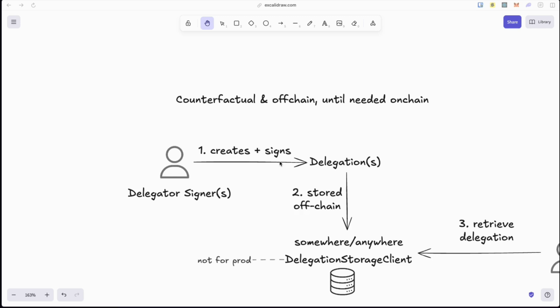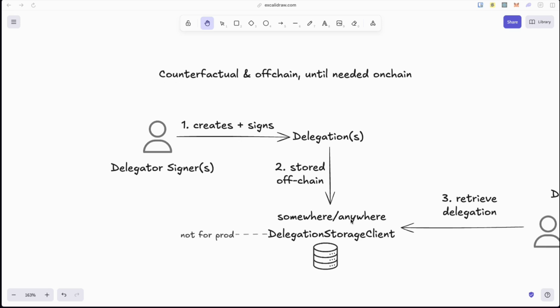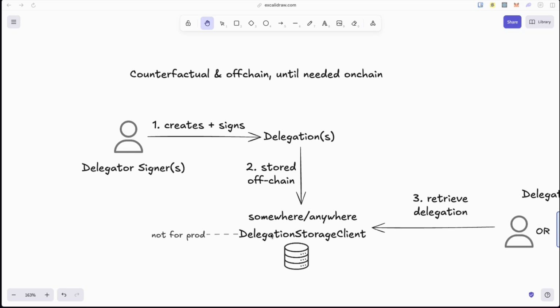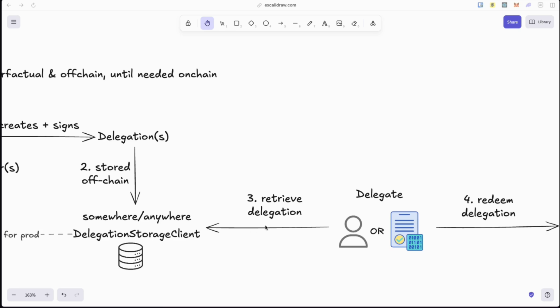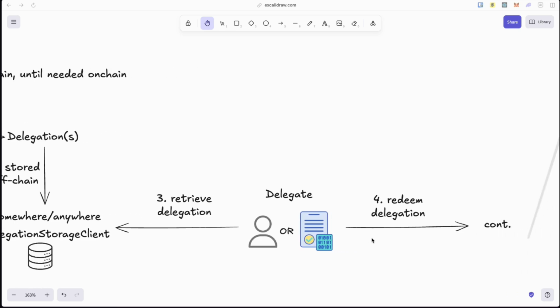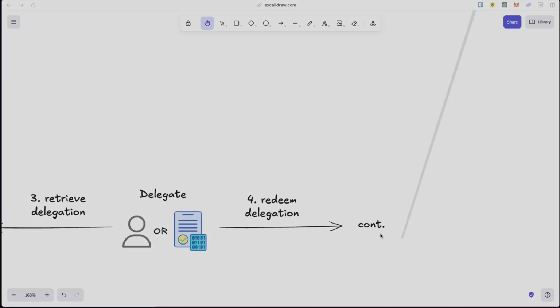So between the delegation creation and redeeming, it needs to be stored somewhere. Now, that can be stored anywhere. For development purposes, MetaMask has provided the delegation storage client, but this is not available in production. So if you want to deploy to production, you will need to implement your own storage client. Now, when a delegate wants to redeem a delegation, it needs to retrieve the delegation first from wherever you have stored the delegation, the signed delegation. It then submits that signed delegation in a redeem delegation call via a user operation.